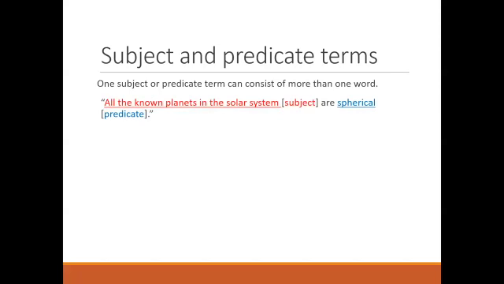So for example, here's a proposition. All the known planets in the solar system are spherical. So the subject here is all the known planets in the solar system, and spherical is the predicate. The moon does not produce its own light. So the moon here is the subject and does not produce its own light is the predicate.